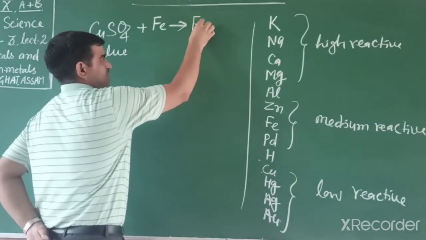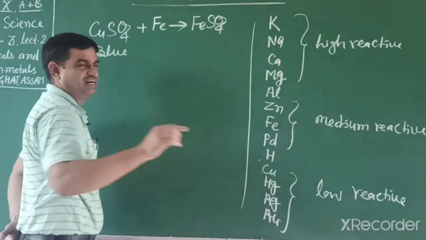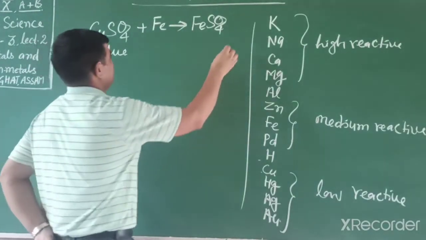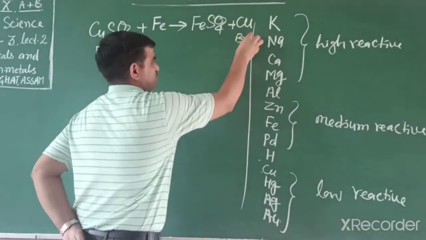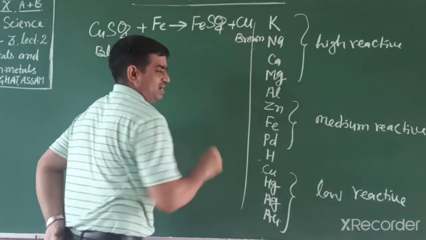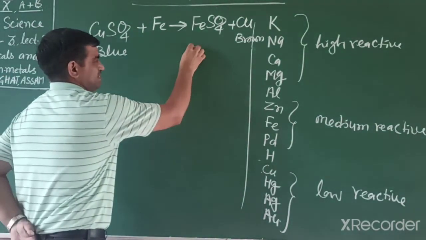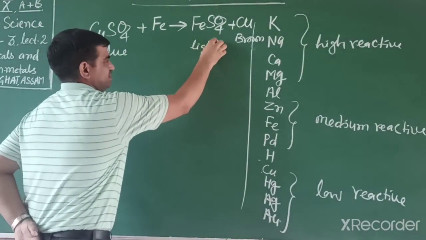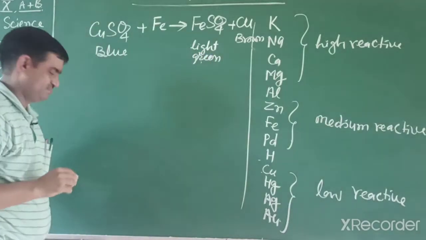And it forms ferrous sulfate, which is light green. After some time the color fades and copper is displaced, a brown coating deposited on the iron nail. And the solution converts into light green color, or the color fades.